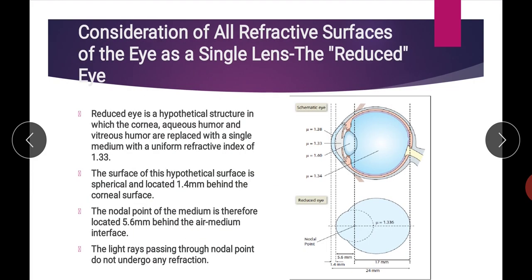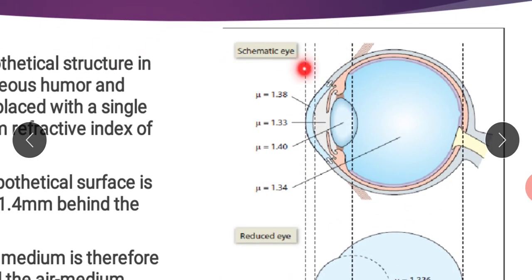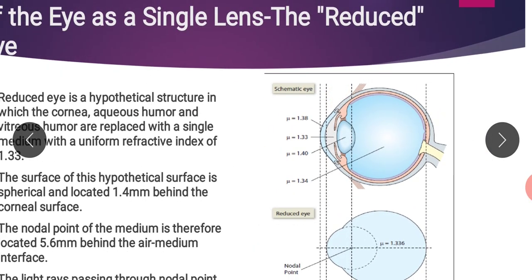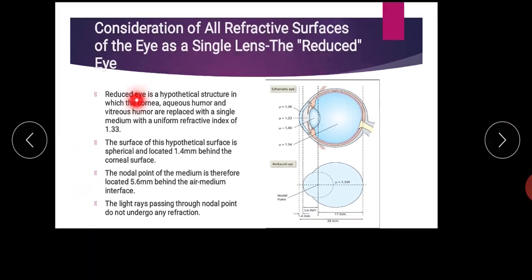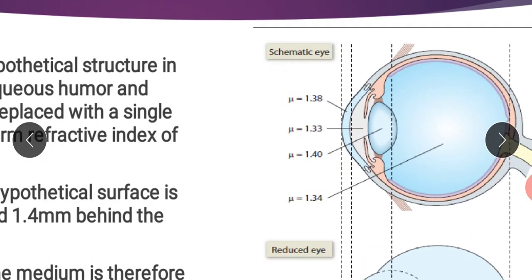Now, the concept of reduced eye. The reduced eye is actually a hypothetical structure which we have formed to make things simple, because you are all aware that the different media of the eye have different refractive indices.